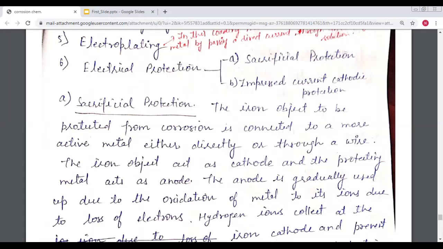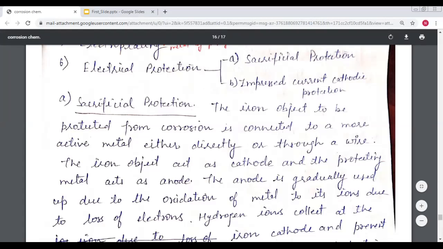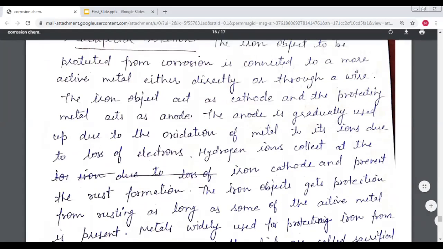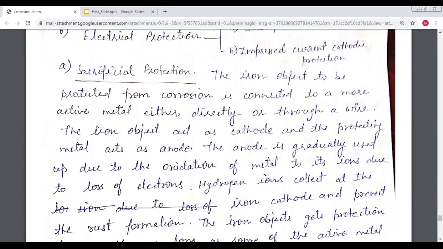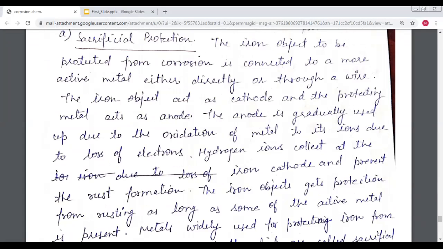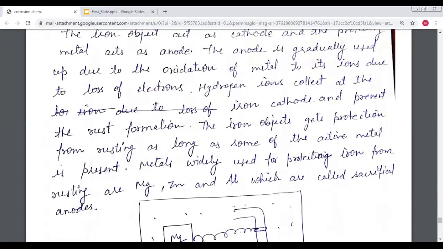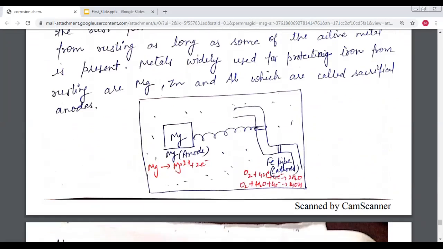The most important point of this topic is the electrical protection method. In electrical protection, there are two parts: first is sacrificial protection, and the other is impressed current cathodic protection. These topics are very important for protection methods. So first of all, we take sacrificial protection, and I want to discuss it with the help of the diagram.